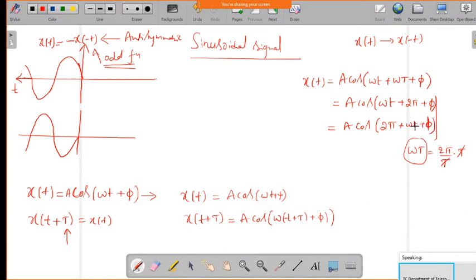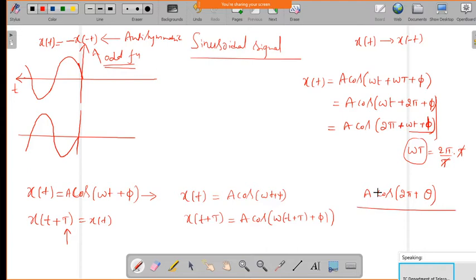So now we know from the trigonometric function, if we treat this as some other angle, that is theta, say for example this omega t plus phi, if I treat it as theta, then we can get a cos of 2 pi plus theta. Okay.